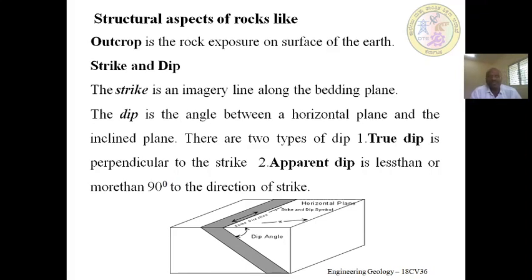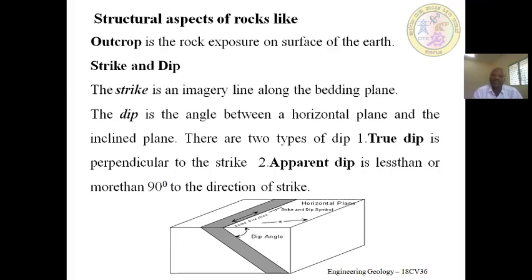Even some boulders look like outcrops, but we do not call them outcrops. We call that a boulder, because the boulder is away from the host rock. So an in situ rock is called an outcrop.